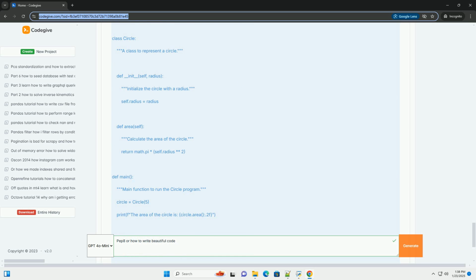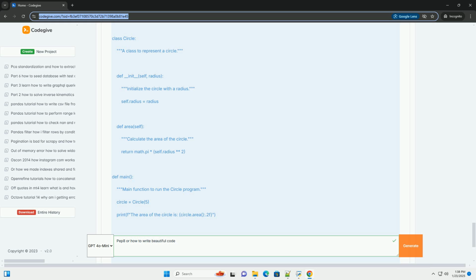2. Whitespace. Around operators and delimiters. Use a single space around binary operators and after commas. Avoid extra spaces. Blank lines. Use blank lines to separate functions and classes, and larger blocks of code inside functions. Use 2 blank lines before a function or class definition, and 1 blank line within a method.